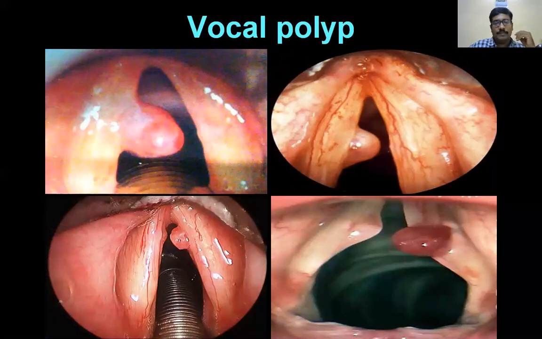So this is the vocal polyp. The vocal polyp is unilateral. This is the anterior commissure, the place where the vocal cords attach to the thyroid cartilage. So the site of the vocal polyp is at the anterior commissure. 90% are solitary and 90% are unilateral.